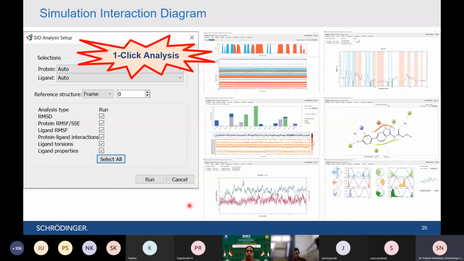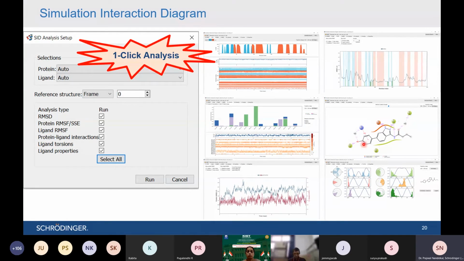Visually I have seen it, but to analyze it in a quantitative way, we have the simulation interaction diagram panel, the SID, the simulation interaction diagram analysis panel, in which you just need to load your system. It automatically identifies what is protein and what is ligand. You don't need to do anything, and it does all types of analysis like RMSD, protein secondary structures, root mean square fluctuations, protein-ligand interactions, ligand torsions, ligand surface, or its radius of gyration. Everything is analyzed in this panel. It's a single-click panel. Just load your trajectory and hit the run button, and it will do the complete analysis for you, including RMSD values of the protein and ligand system.